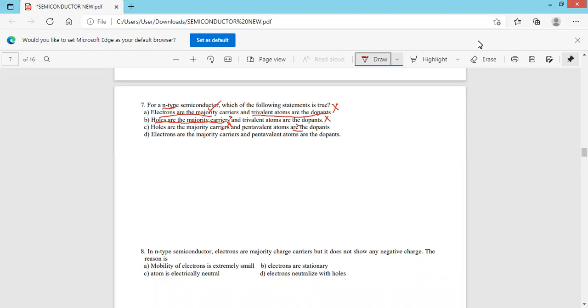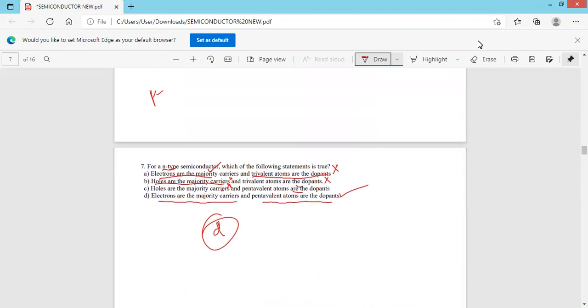Next, D. Electrons are the majority charge carriers and N-type semiconductor is obtained by adding pentavalent atoms as a dopant. So option D is the correct answer. Next one. In N-type semiconductor, electrons are majority charge carriers, but it does not show any negative charge. What is the reason?